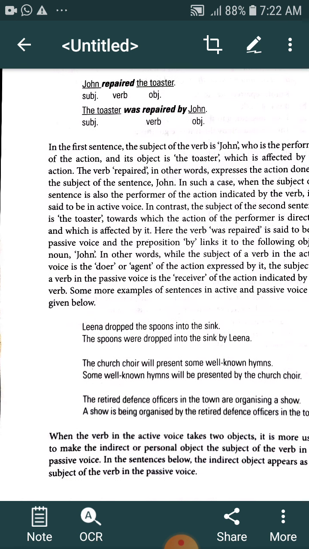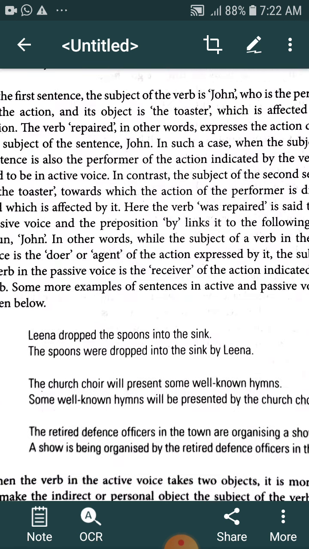So, Lina dropped the spoon into the sink. In passive voice, we generally start the sentence with the object. Lina dropped the spoon in the sink. Here the object is spoon. The spoon is the object in the first sentence, and that object becomes the subject in passive voice.